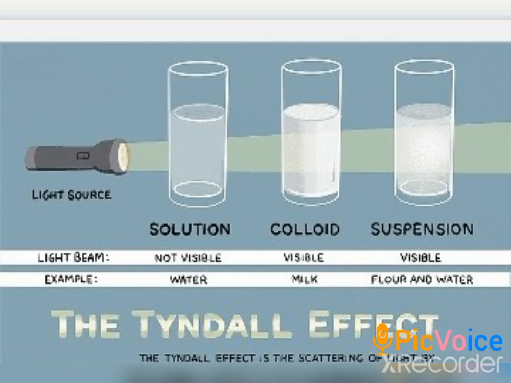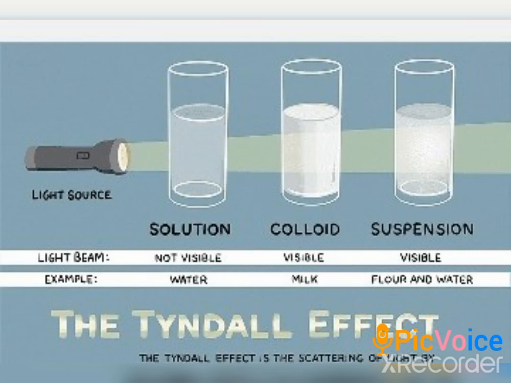So when we pass a beam of light through all these three glasses, you can observe that there is a scattering effect of light in the colloid and suspension. You can observe the light passing through the colloid solution and suspension, whereas with the normal water, which is a normal solution, we can't see the light in it.